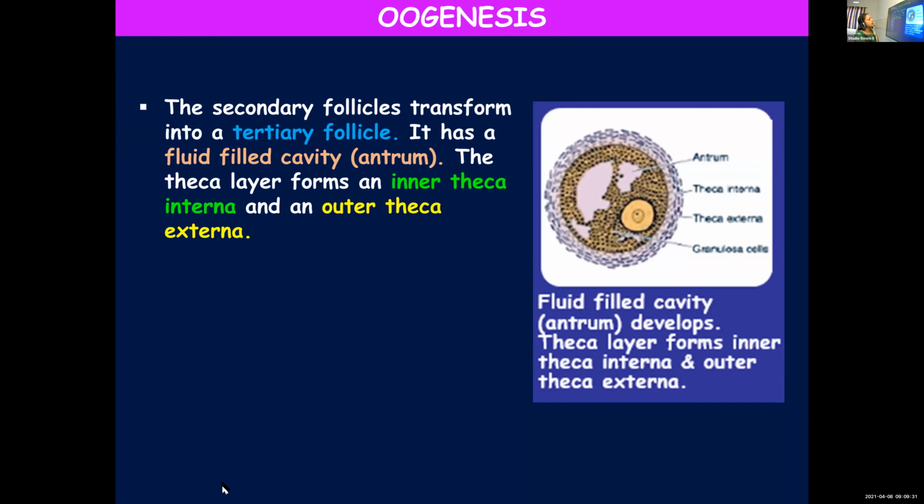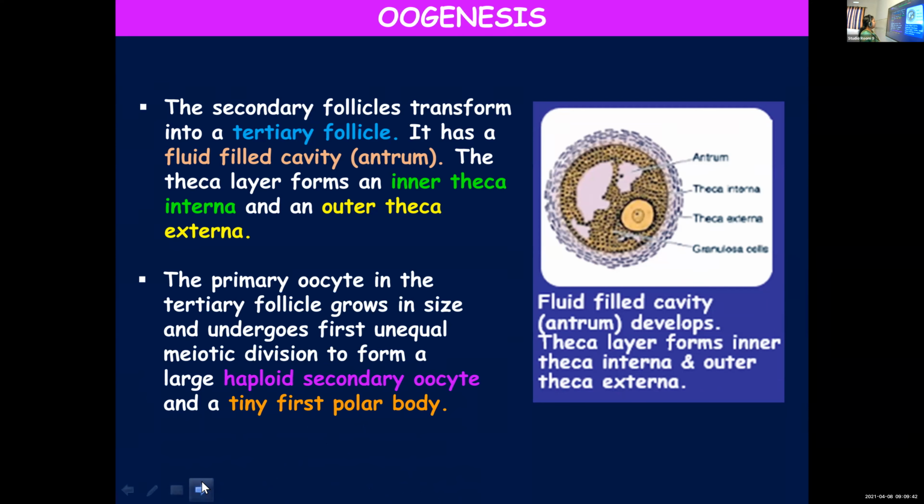Okay, here you can see a fluid-filled cavity, antrum, and theca interna and theca externa, and granulosa cells are already there. The primary oocyte, and you should remember that all these changes are happening around the primary oocyte. By the formation of more and more layers around it, it is undergoing some changes, but the primary oocyte is there inside.